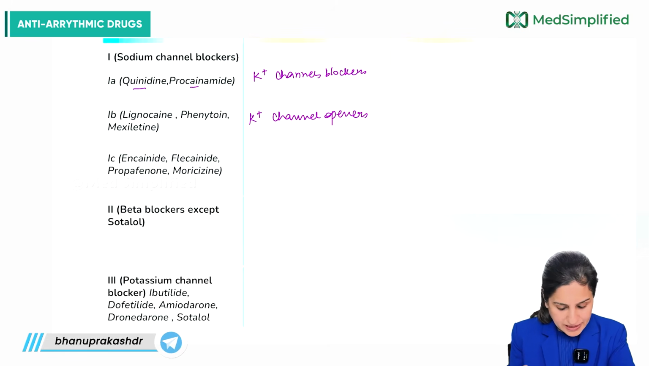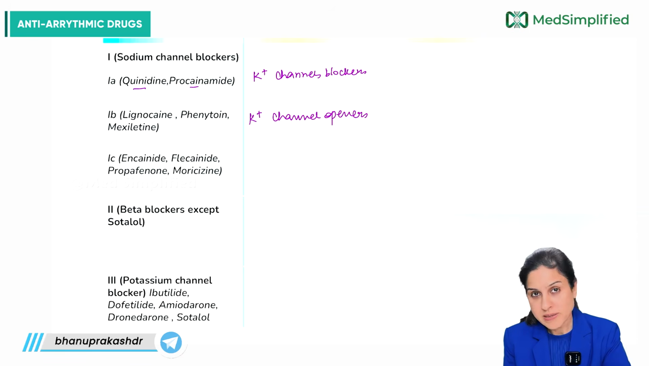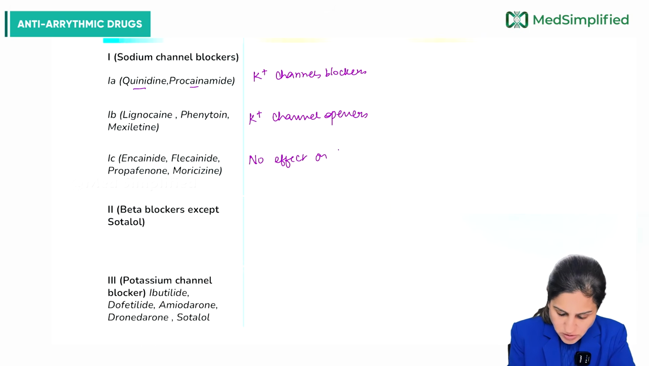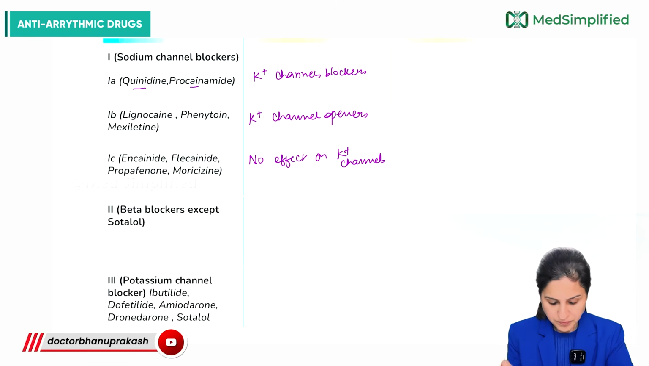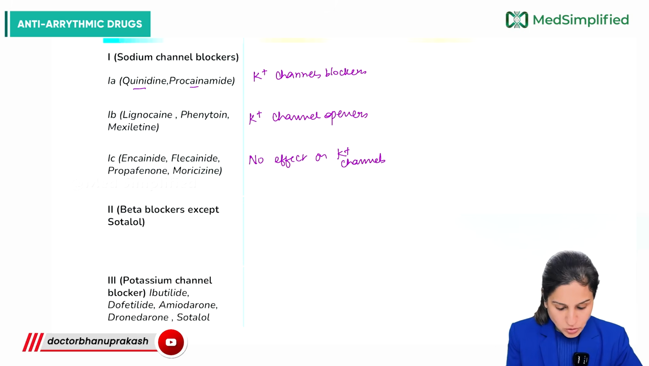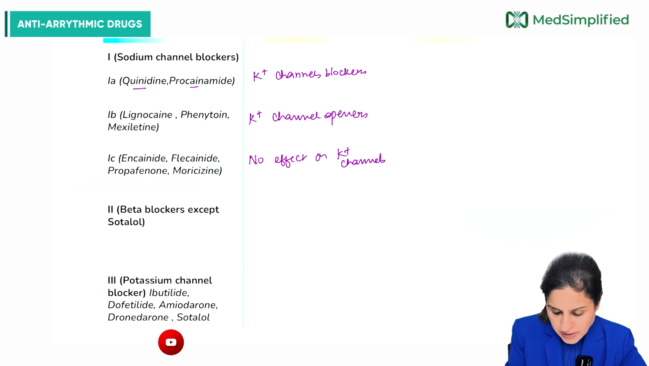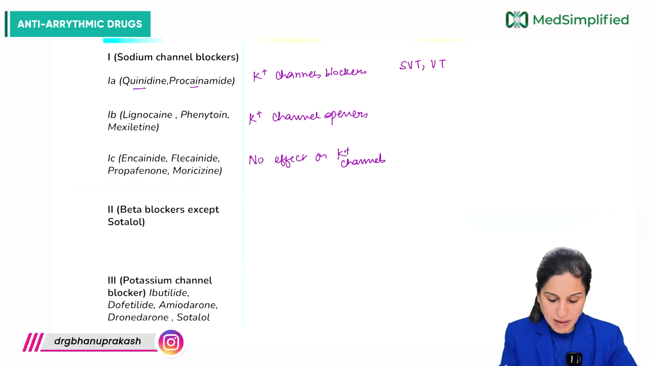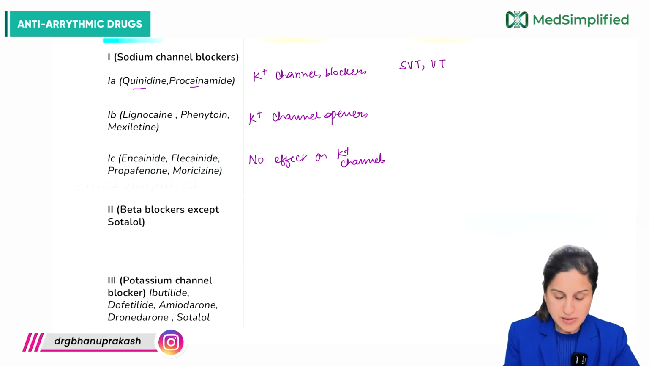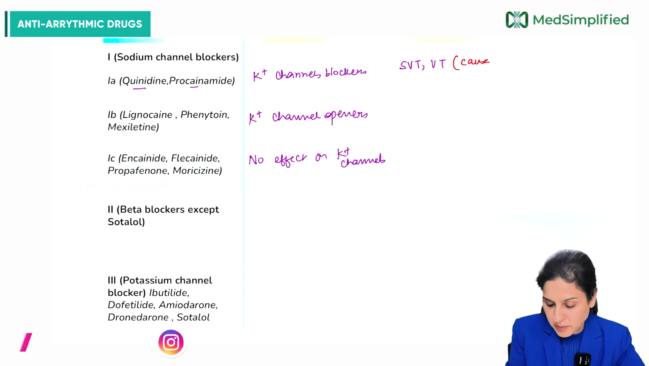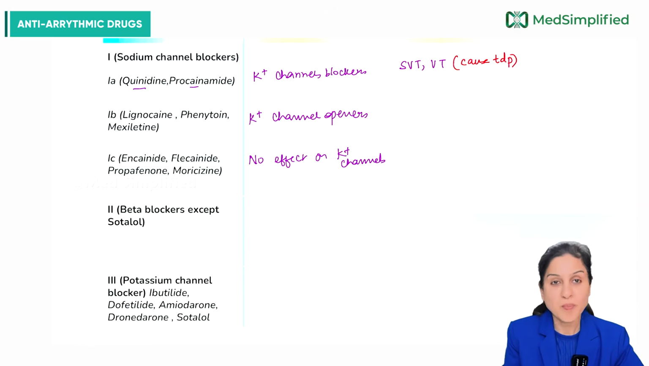Then 1C, encainide, flecainide, propafenone and moricizine, they have no effect on potassium channels, right? So where are they used? The first group 1A, which is potassium channel blockers, these are used in supraventricular tachycardia and ventricular tachycardia. But remember, the problem with the 1A group of drugs is that because they are potassium channel blockers, they have a tendency to cause arrhythmia, which is torsades de pointes.